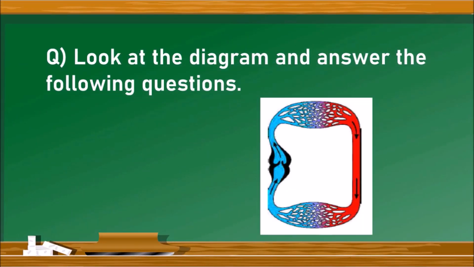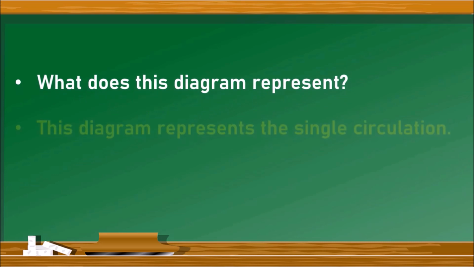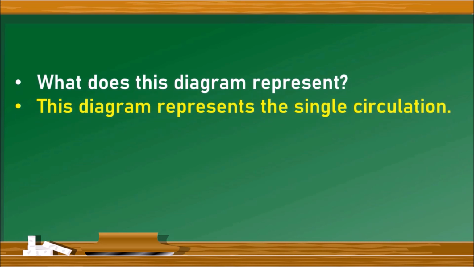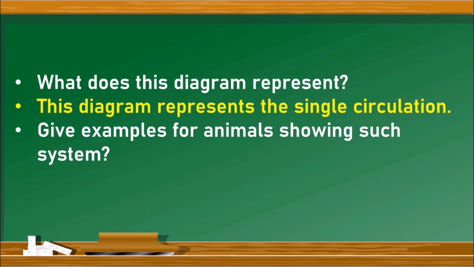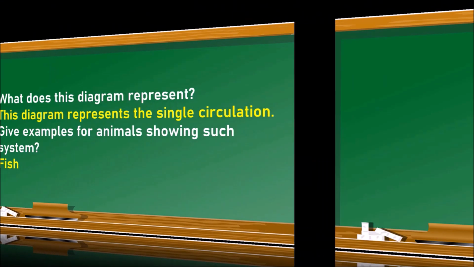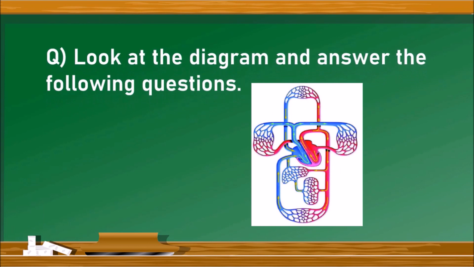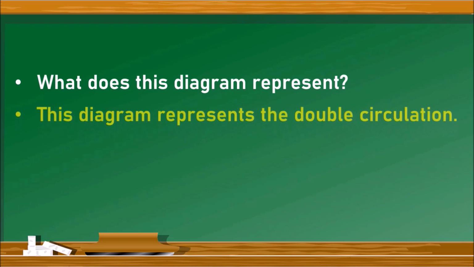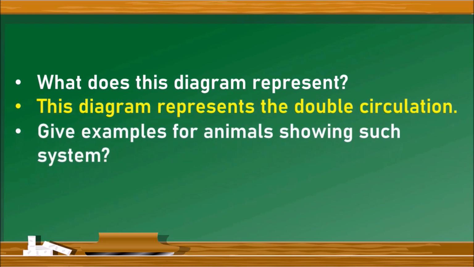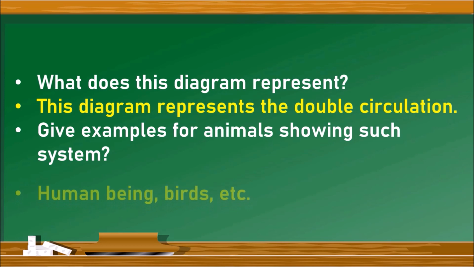The next question, look at the diagram and answer the following questions. Just observe the diagram. What does this diagram represent? This diagram represents the single circulation. The next question, give examples for animals showing such system, that is fish. The next question, look at the diagram and answer the following questions. So, as with the single circulation, the same questions will be repeated here. What does this diagram represent? This diagram represents double circulation. Give some examples of animals showing such system: human beings, birds, etc.